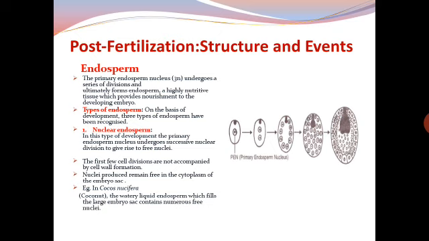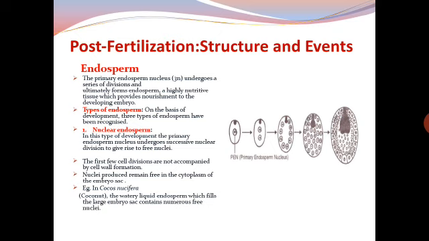As I told you, during double fertilization the two male gametes are released. One male gamete fuses with the egg cell forming zygote, another male gamete fuses with the polar nuclei and forms primary endosperm nucleus, which later develops into endosperm. Now these endosperms are of different types. On the basis of development, three types of endosperms have been recognized.